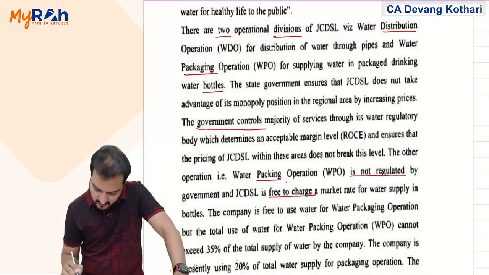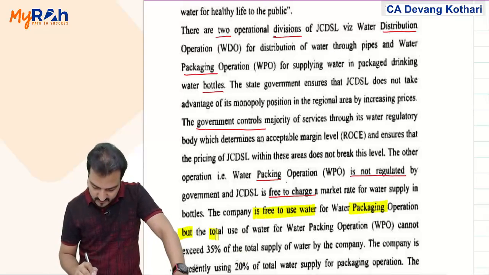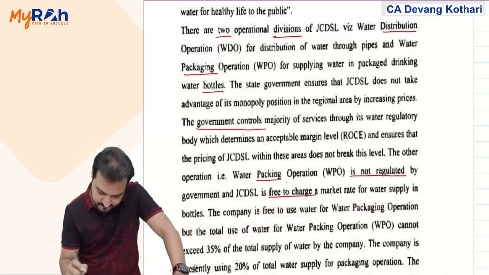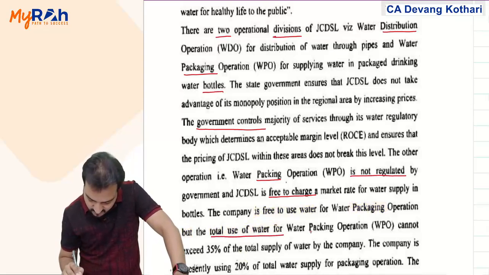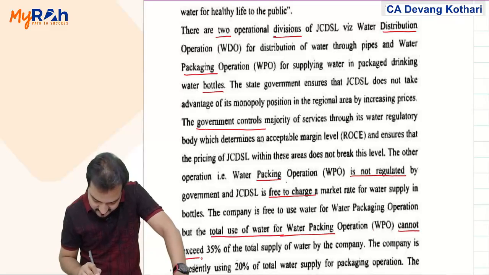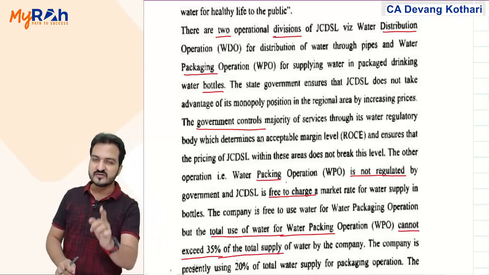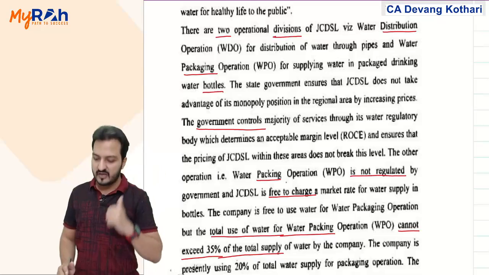The company is also free to use water for packaging operations, but the total use of water for packaging cannot exceed 35% of total supply of water by the company. Now this condition is new. This condition was not there in my classwork question.